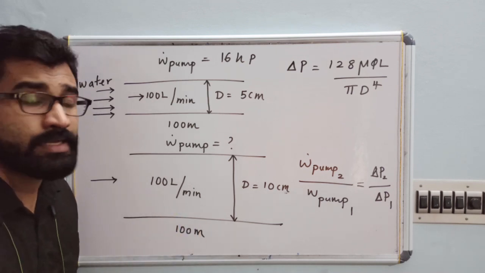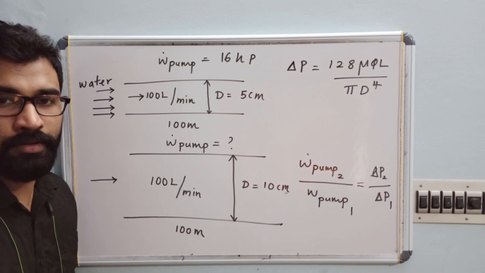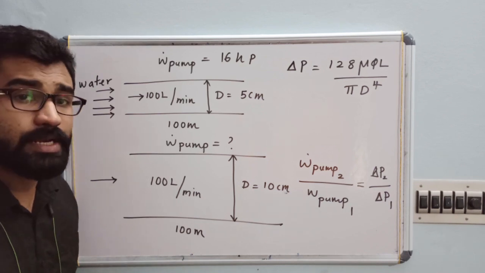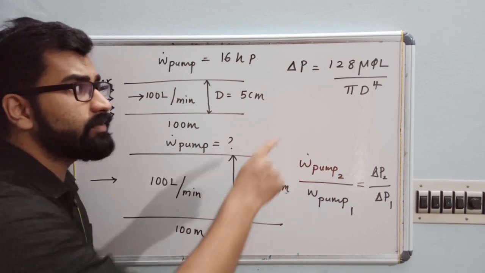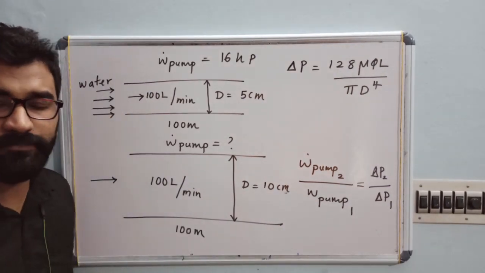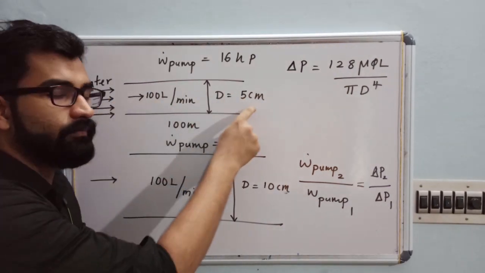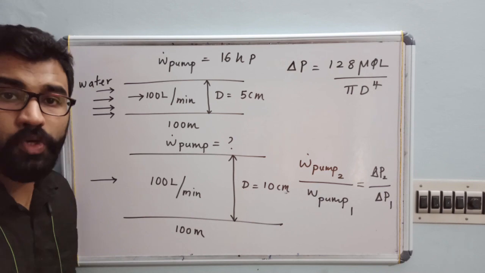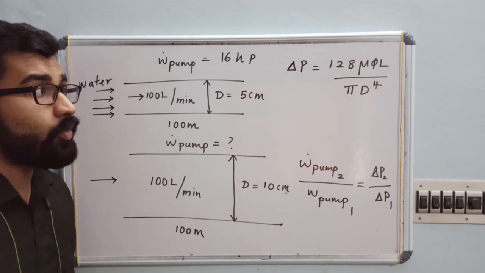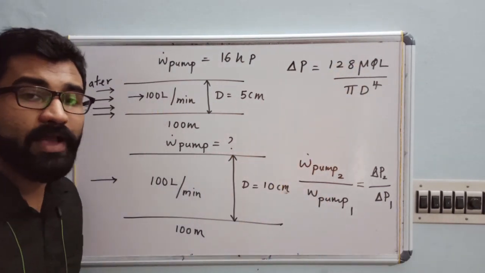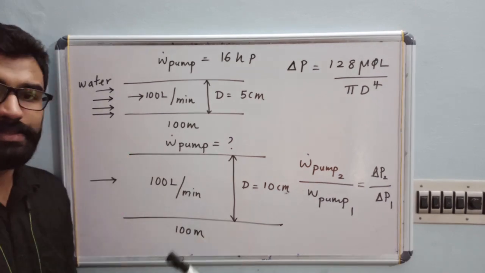Now my question is, if it is an ideal fluid, what will be the pressure drop? If it is an ideal fluid, what is the meaning? Viscosity is 0, so the pressure drop will be 0. There is no pressure drop if it is an ideal fluid. But it is not an ideal fluid, so you have a viscosity for water.